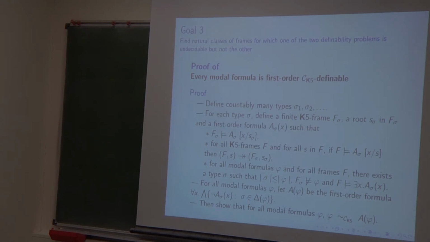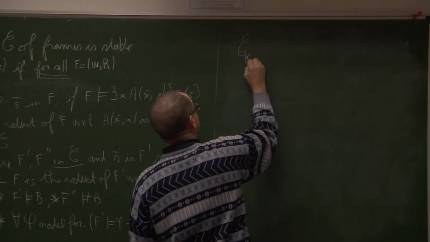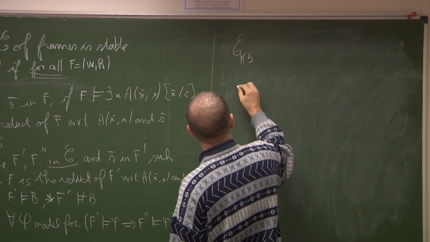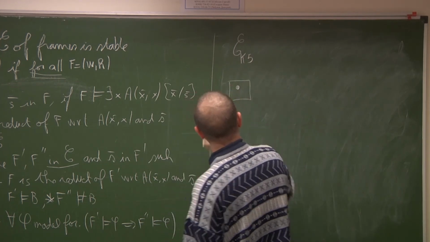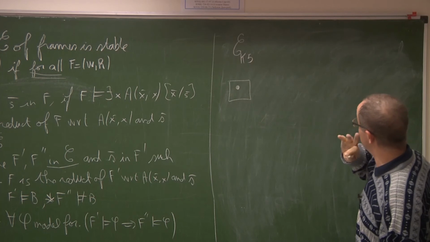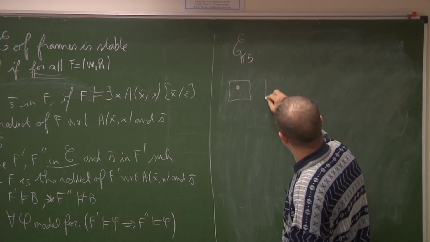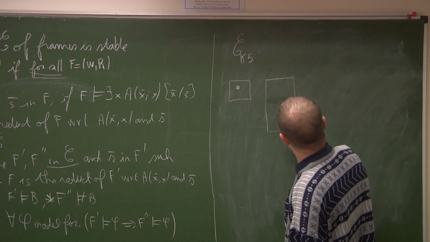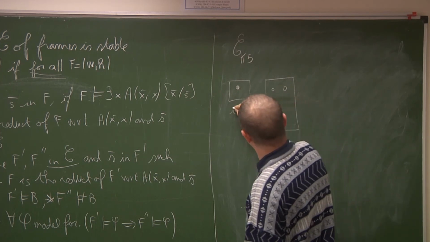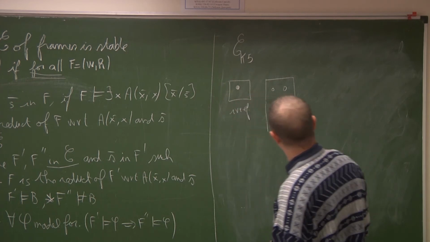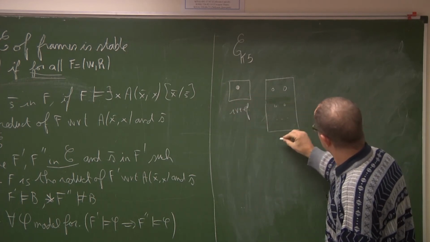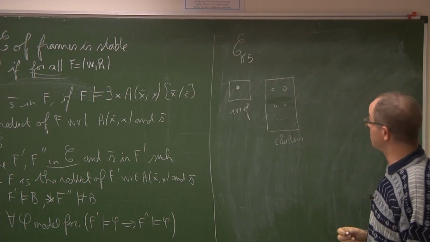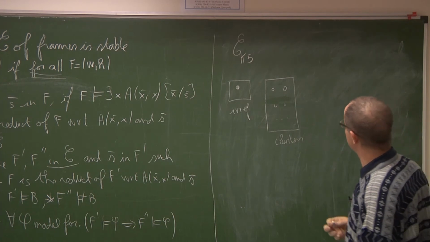So what is the frame? What is this class of frame? There exist several kinds. There exists one irreflexive point. This is one possible frame of this class. There exist irreflexive points. There exist clusters. This is another possible frame belonging to this class.